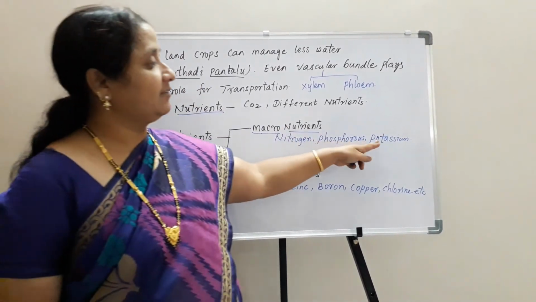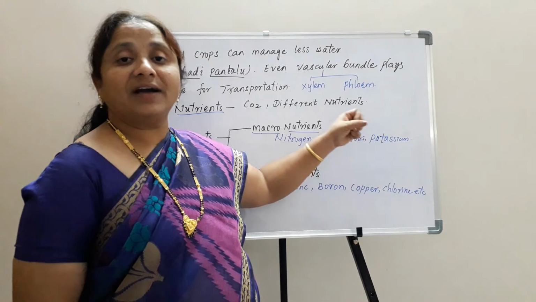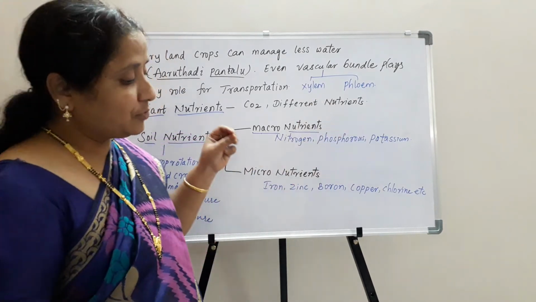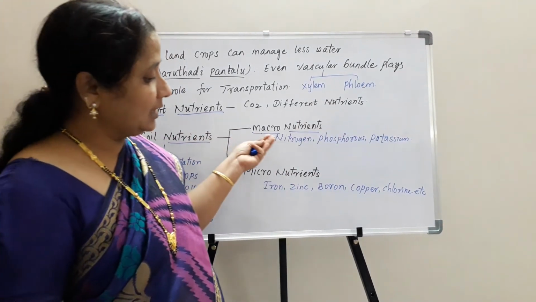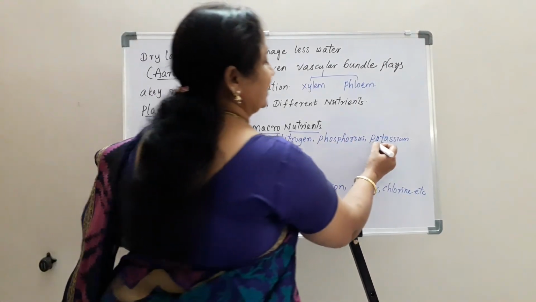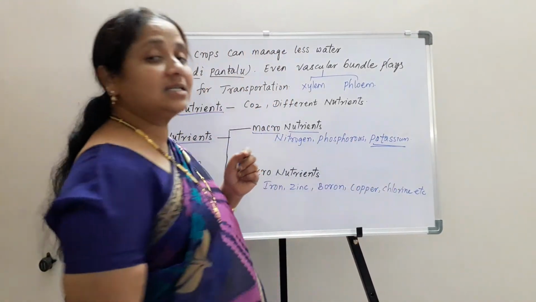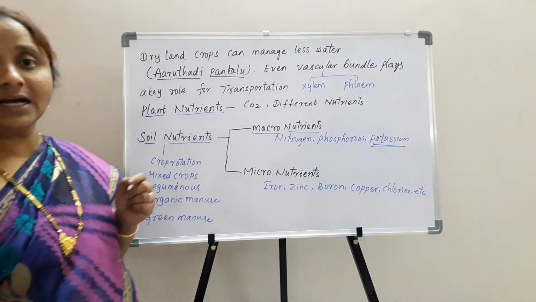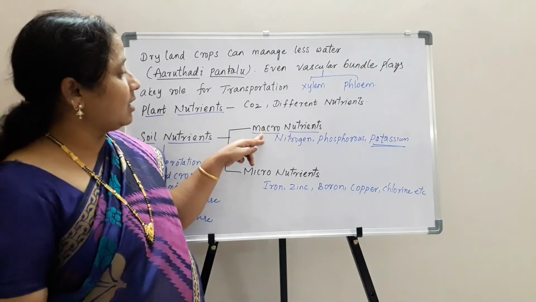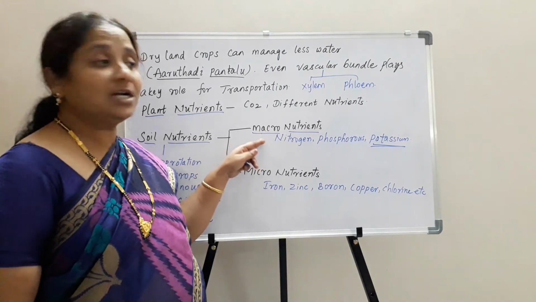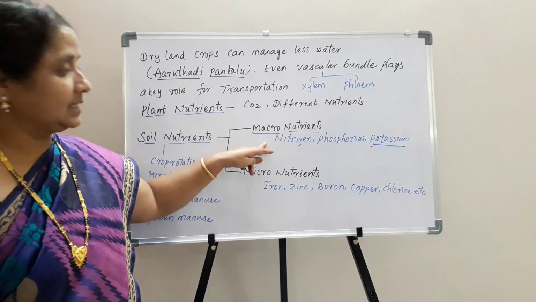That's why these are called macronutrients, which are essential to plants in large quantities.